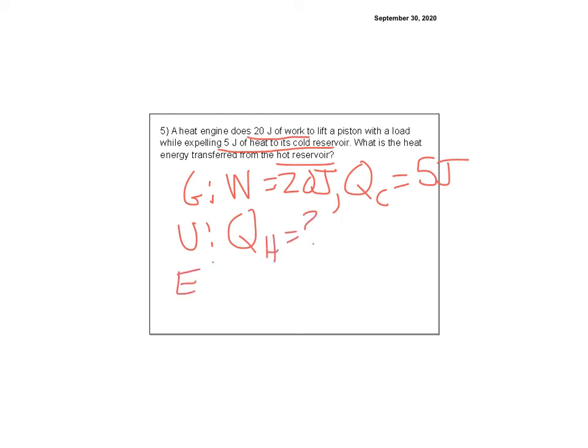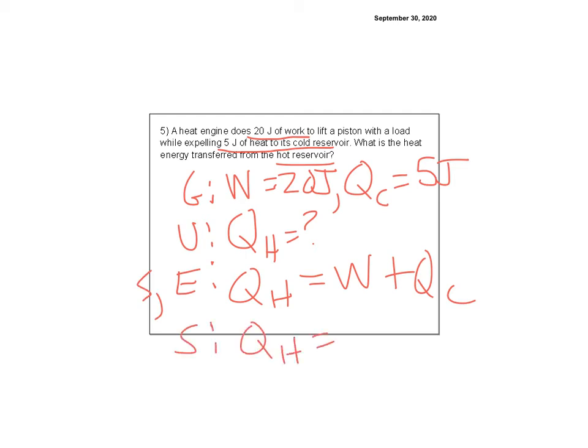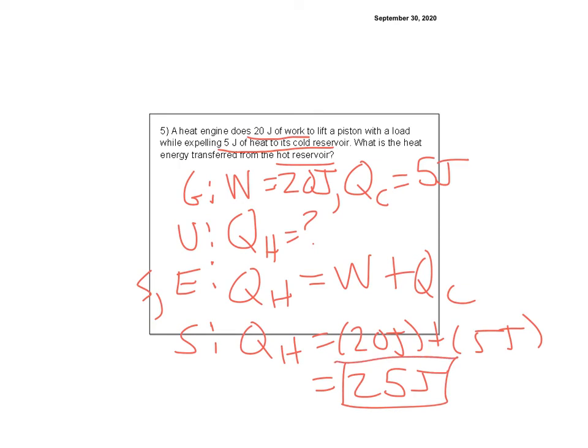And our equation for this one, you may or may not remember, is that QH is the energy that goes in, and out comes work and QC. So that's already solved. Cool. So super simple math again. QH is equal to 20 plus 5. So that's equal to 25 joules. Cool. Last one.